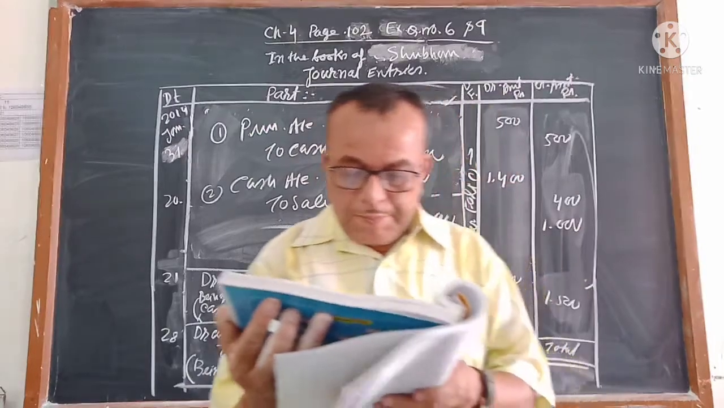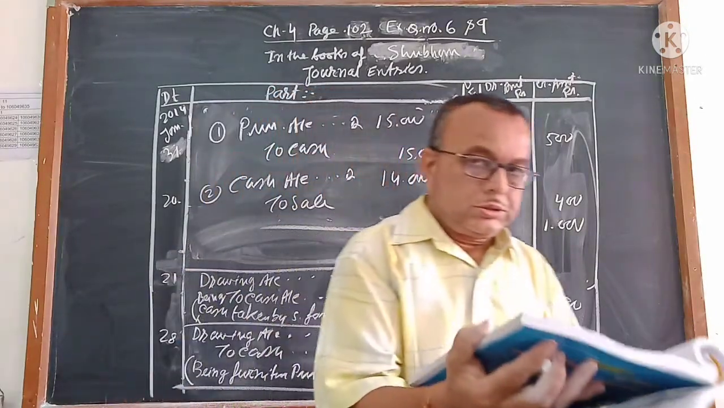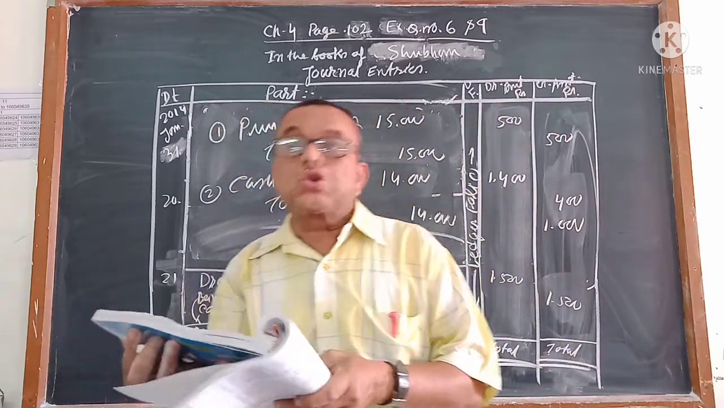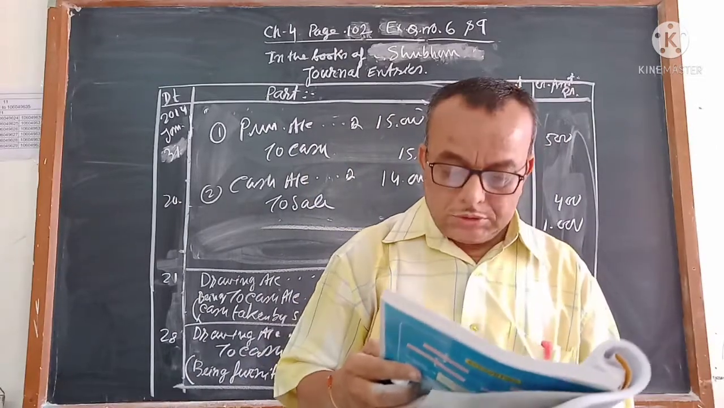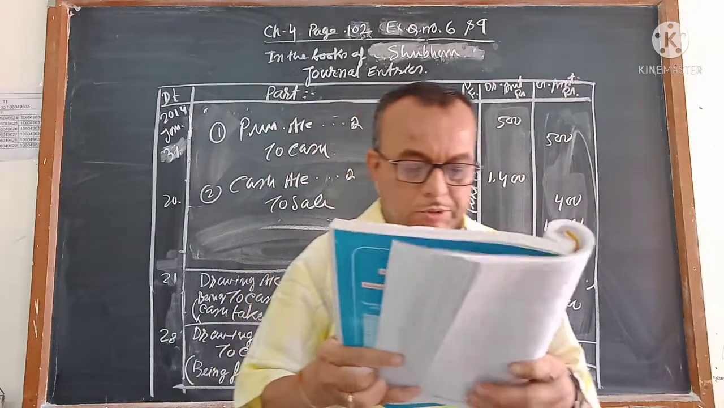Number 5. Personal goods of rupees 10,000 brought into the business. That means goods of rupees 10,000 are given to the business. So stock of goods account debit to capital. Whose capital? Ramesh capital. Stock of goods account debit to Ramesh capital.